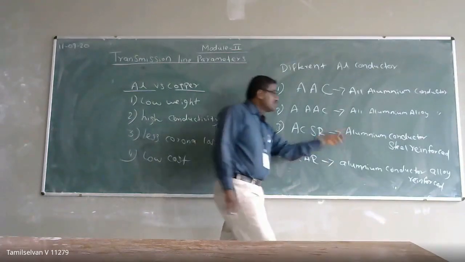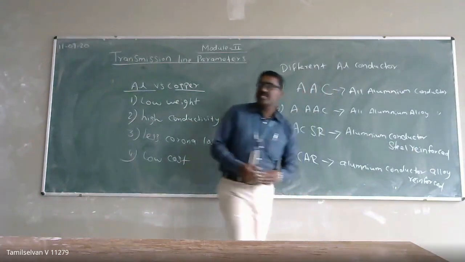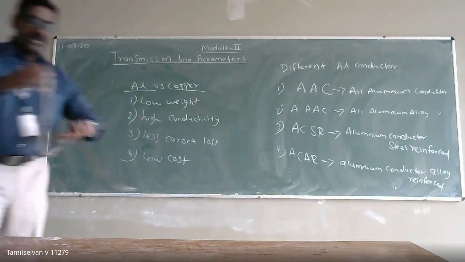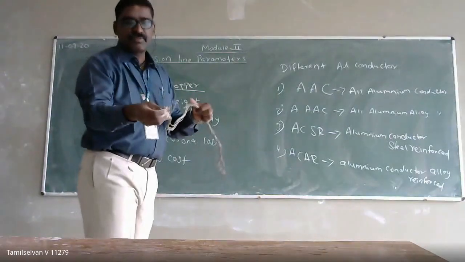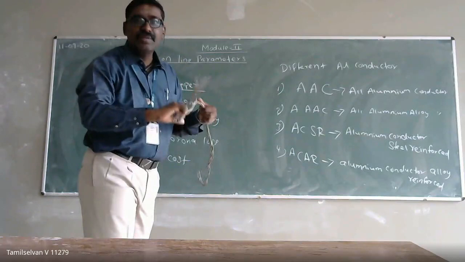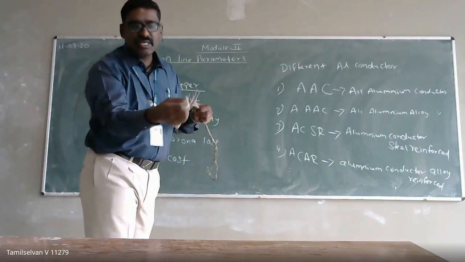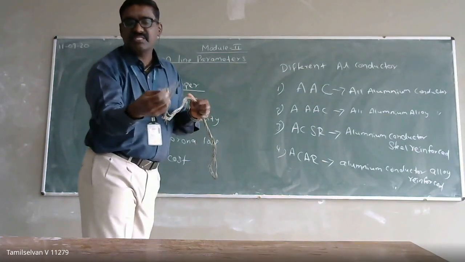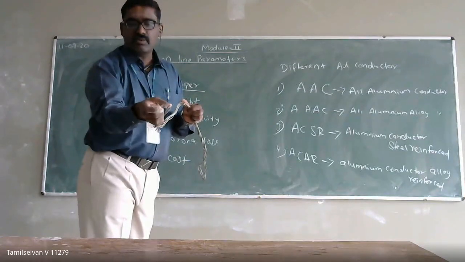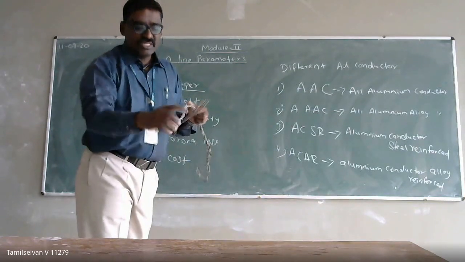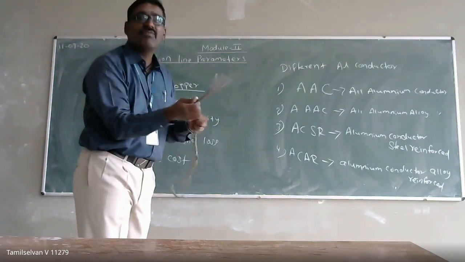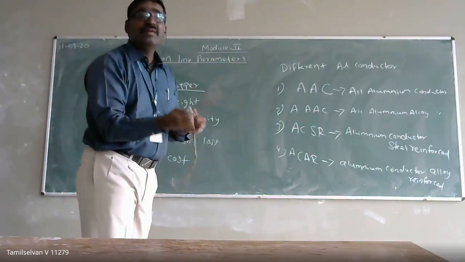ACSR is aluminum conductor steel reinforced. The conductor which I have shown here has steel reinforcement, which increases the tensile strength of the aluminum conductor. I have shown here that the aluminum conductor has 7 strands: 6 plus 1, 7. In the center we have steel reinforcement so that it gives high tensile strength.